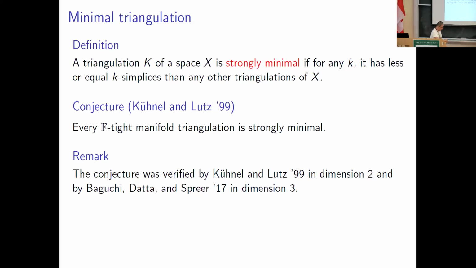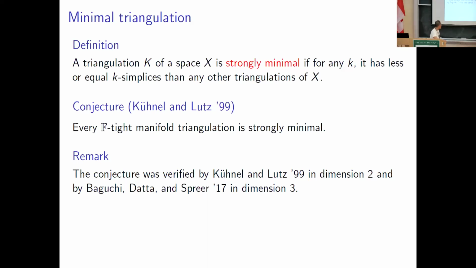And here is a conjecture posed 25 years ago: every F-tight manifold triangulation is strongly minimal. Of course, it's almost impossible to check the strong minimality of a triangulation, but if this conjecture is true, then we get a nice criterion for the strong minimality of a triangulation of a manifold.